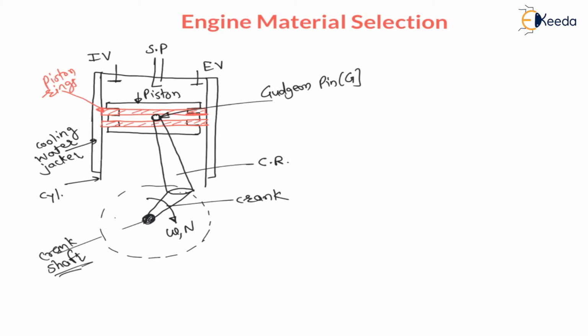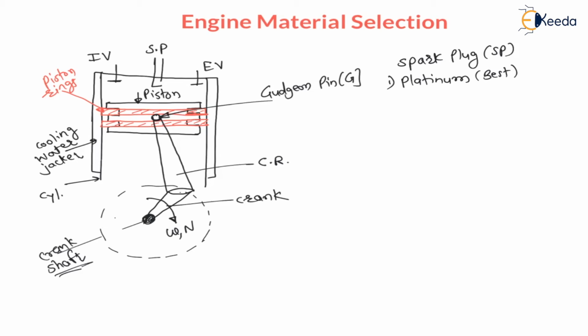Right. Now let us understand the materials. Depending on the type of loading, we have to use the material. Let us understand for spark plug. Spark plug we can represent with SP. Now generally for spark plug, platinum is best suited material.